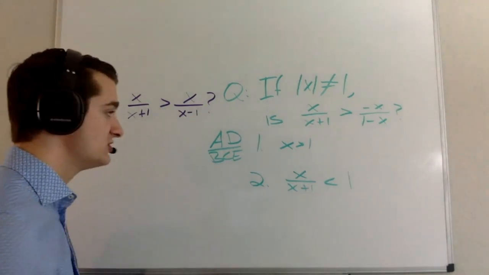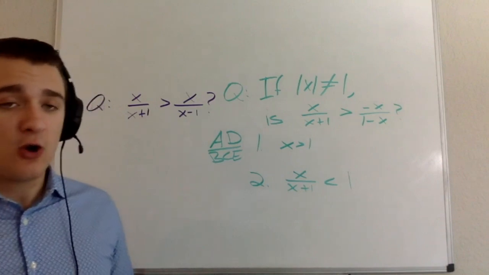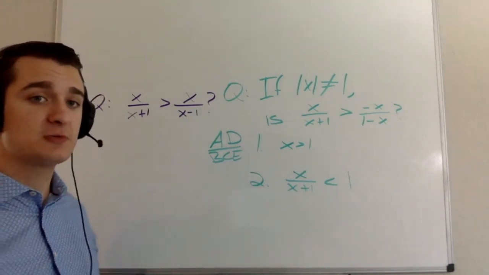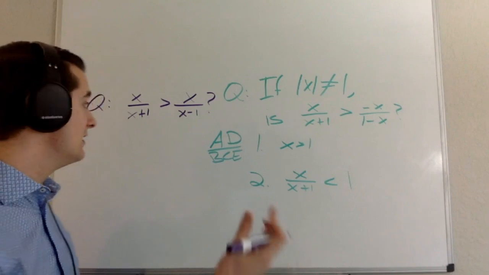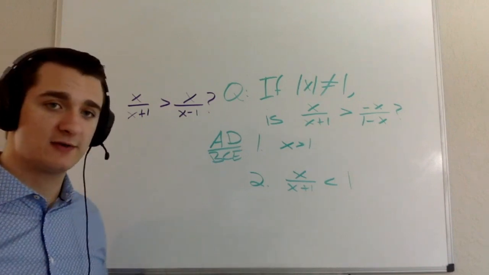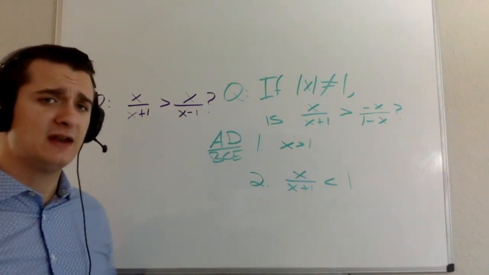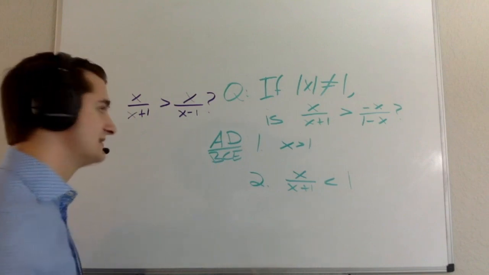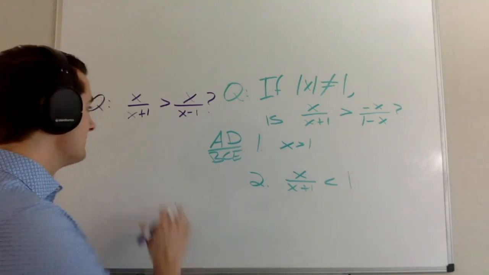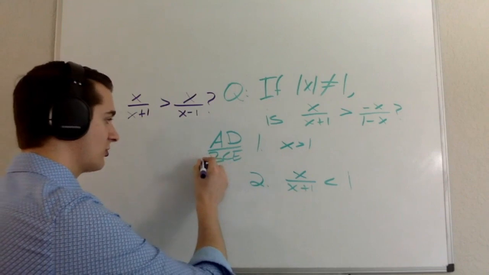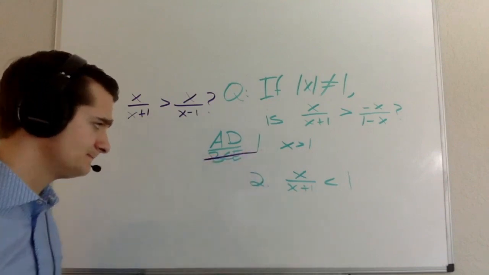That answers my question. And again, you can see there that all I used was logic. Could I do it algebraically? Sure, I could do it algebraically. But using logic there was much quicker than using algebra. And it also made sense, and I was able to think through it. So with that in mind, I know statement 1 is sufficient, so I can cross out B, C, and E.